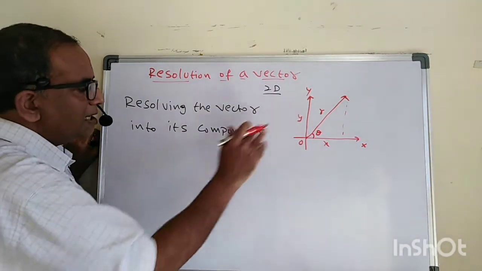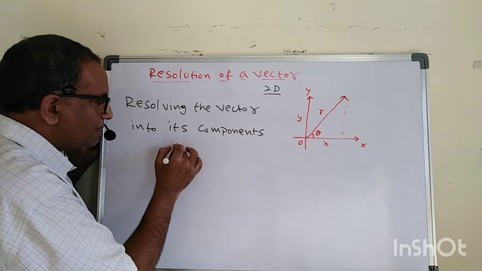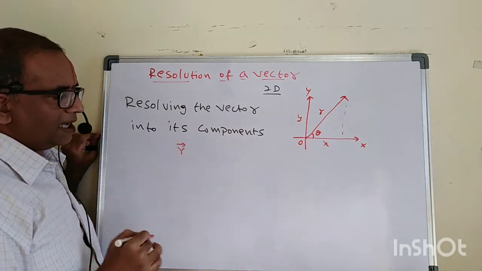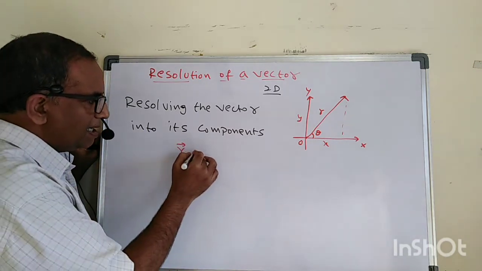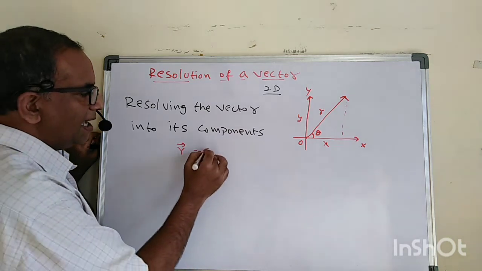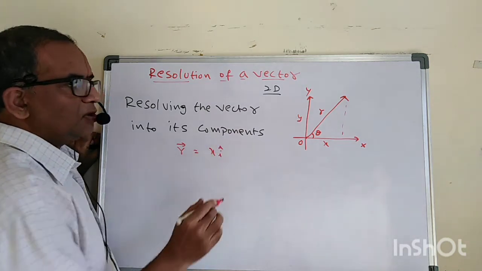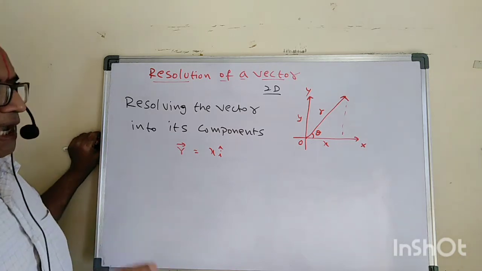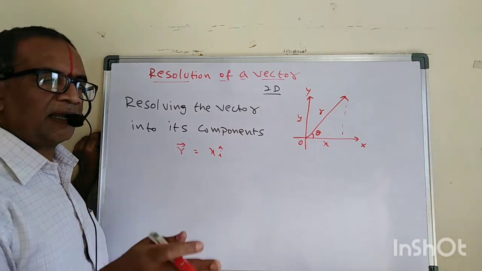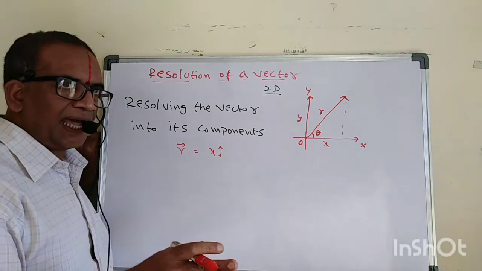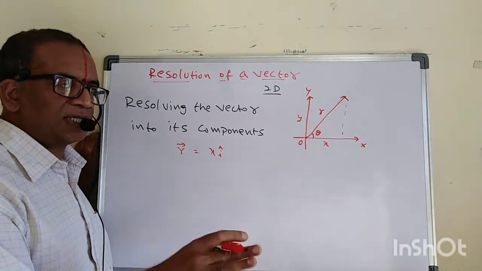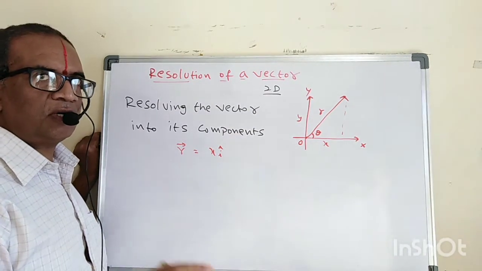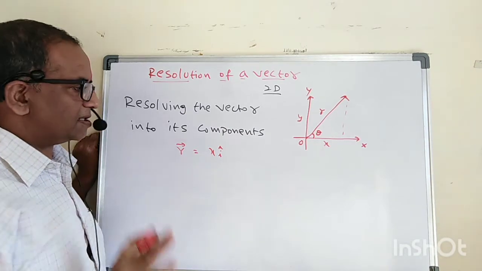Then you can write the vector r as x i cap. You know about i cap, j cap and k cap; in the last class I said that i cap is a unit vector along the x-axis, j cap is a unit vector along the y-axis, and k cap is a unit vector along the z-axis.